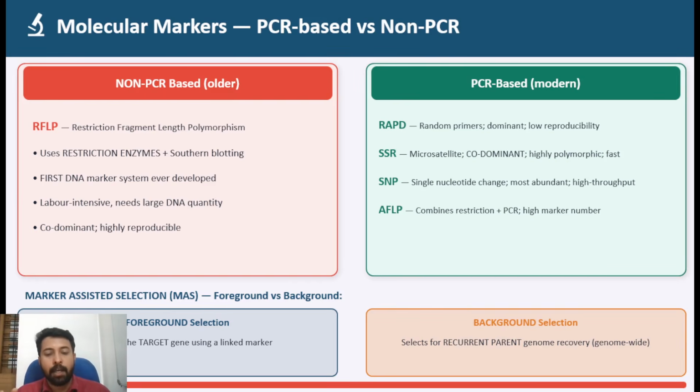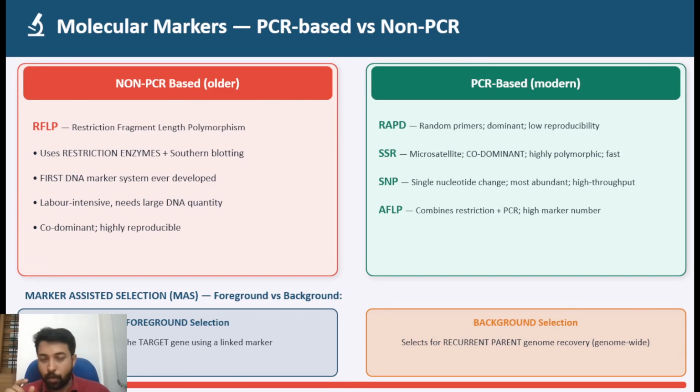Okay, and then with these markers, you go for marker assisted selection. Marker assisted selection means that using these markers, these molecular markers are assisting you in plant selection.